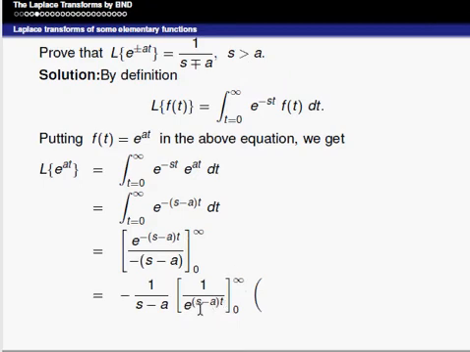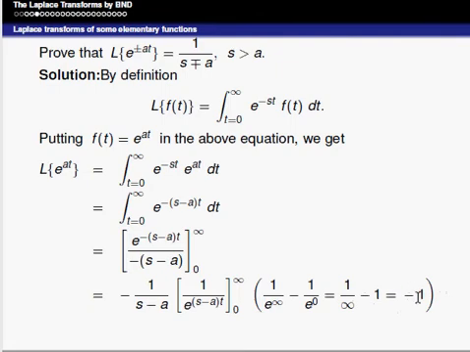So we can find this value by substituting the upper limit, infinity, minus the lower limit, 0. It can be written as 1 by e power infinity minus 1 by e power 0. That can be written as 1 by infinity minus 1, that is equal to minus 1, because 1 by infinity is 0, and 0 minus 1 is minus 1.